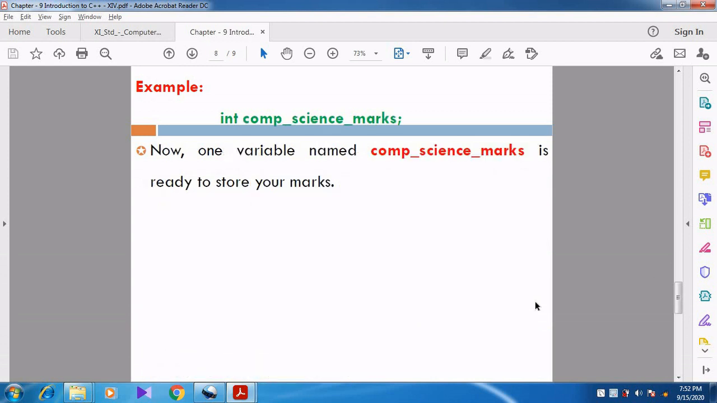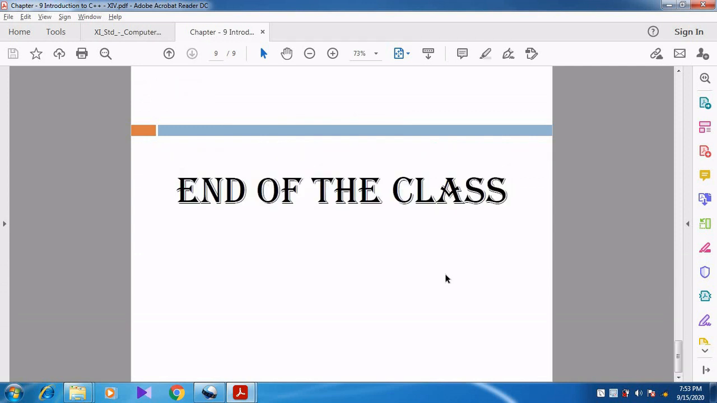Now see the example of how it is given. int computer_science_marks. So computer_science_marks is a variable that is used to store the mark of the computer science subject, and that mark should be a whole number. It should not be a fractional number, it should be a whole number. Right? So can you understand, students?